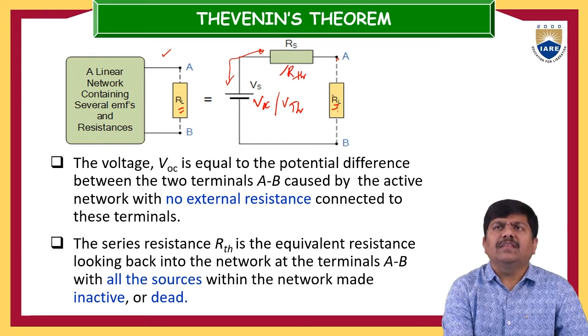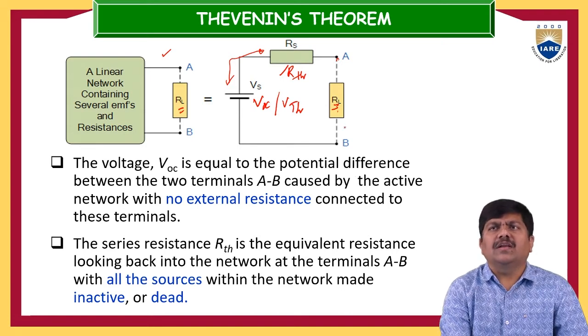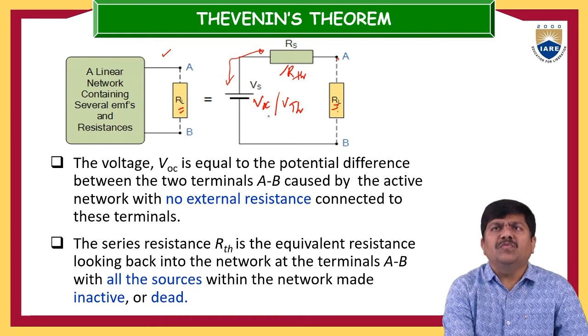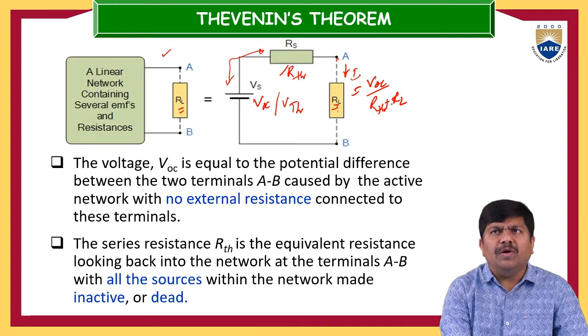So RL is something you have to bring into the circuit only at the end. Otherwise, these A and B points are kept open. So nothing should be connected. Only after getting this VOC or VTH and RTH, then you have to bring this RL into the circuit. Then based on your requirement, suppose if they want to know the current, that current is VOC divided by RTH plus RL. Like this you have to compute.